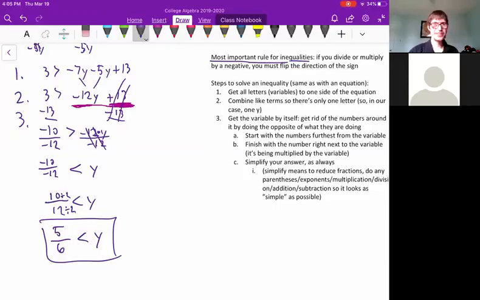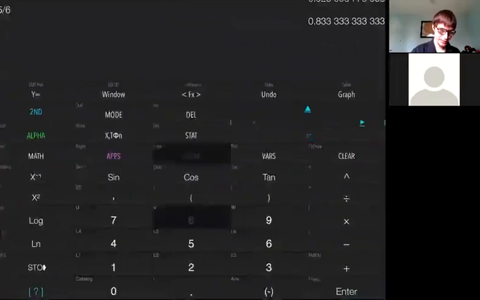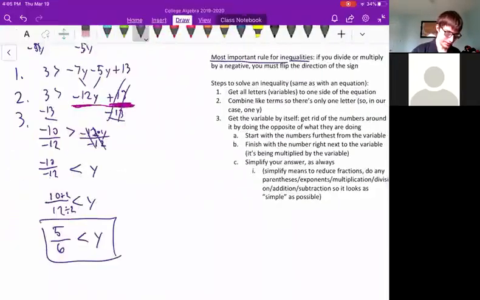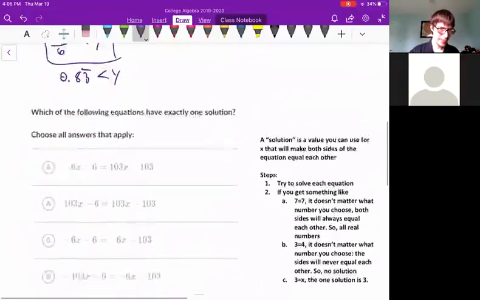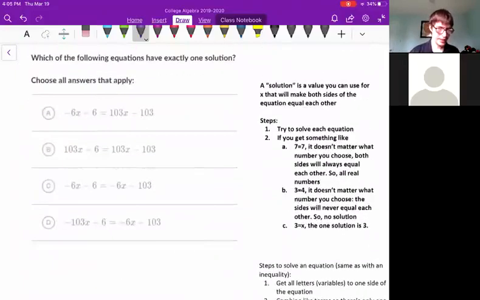If you wanted to go very technical and get a physical number, you could take 5 divided by 6, and we could say that's 0.83. So if you want to be really fancy, you could say 0.83 repeating is less than y. But you probably don't want to even do that. That's not worth doing. So that's how we do a problem like that. Let's move on to the next most difficult problem. The next most difficult problem was this one right here.